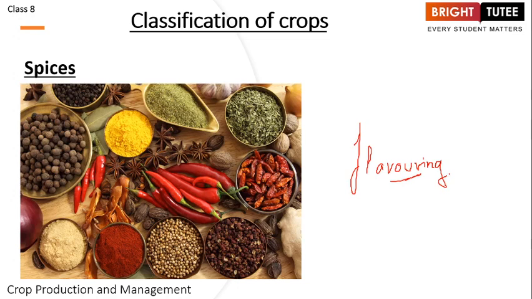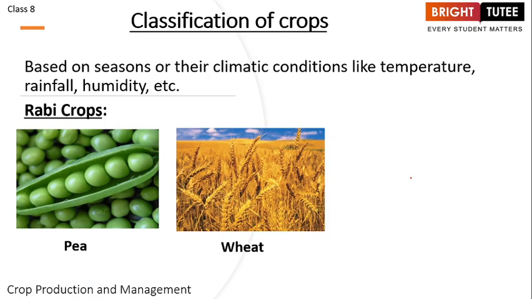Now another classification, which I had talked about in the beginning, is based on the seasons and their climatic conditions like temperature, rainfall, humidity.